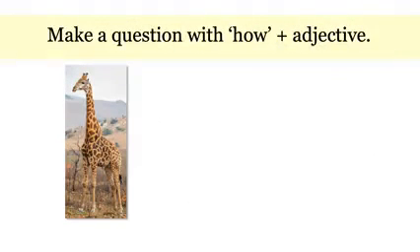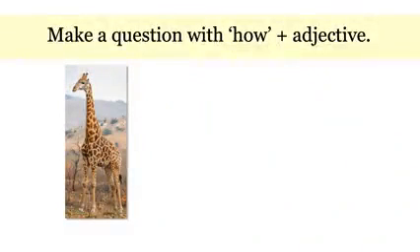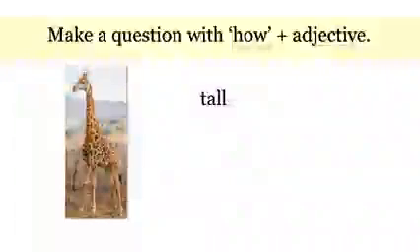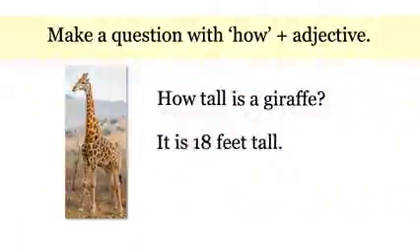Okay, let's look now at how to make a question with the question word how and an adjective. So here is a picture of a giraffe, and here is the adjective tall. We can put how before tall and ask, how tall is a giraffe? It is 18 feet tall.